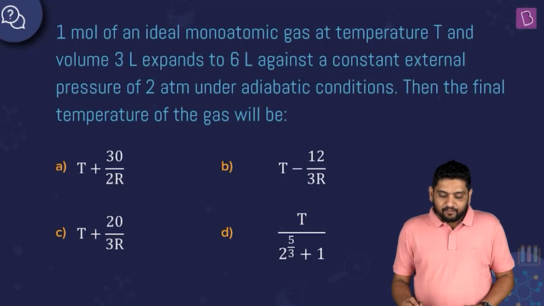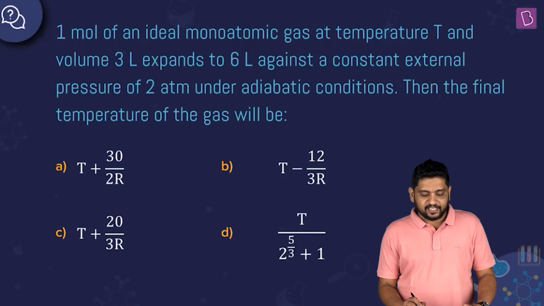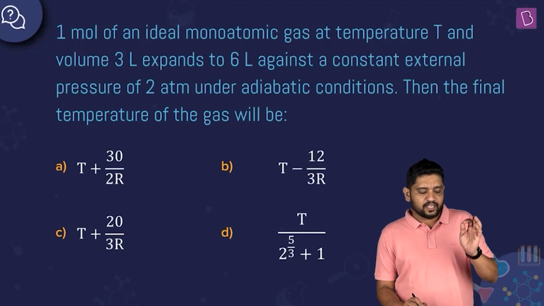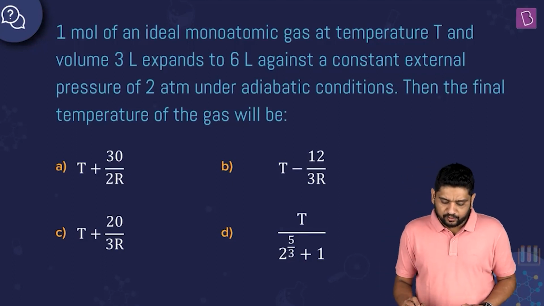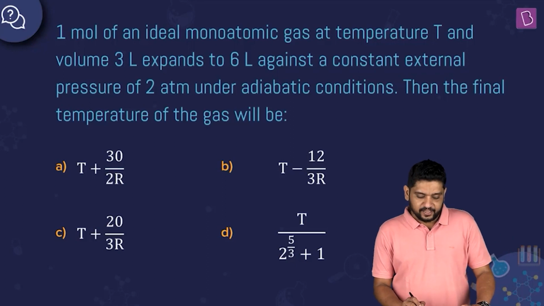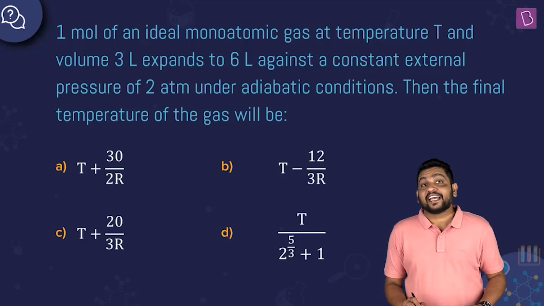This question says 1 mole of an ideal monoatomic gas at some temperature T and a volume of 3 liters expands to a volume of 6 liters against a constant external pressure of 2 atmosphere under adiabatic conditions. Then the final temperature of the gas will be. Right. So, what do we have when we have these questions?